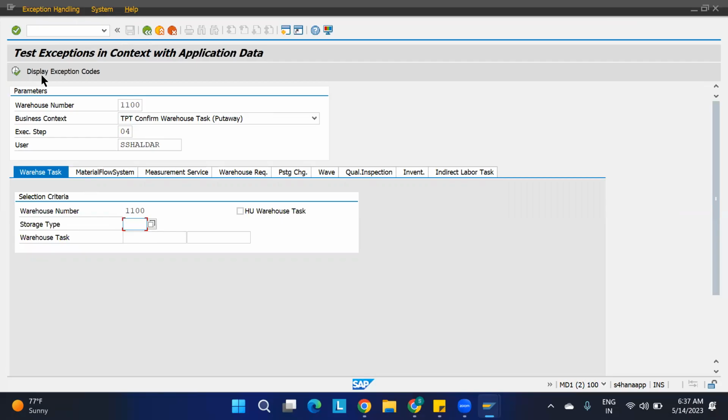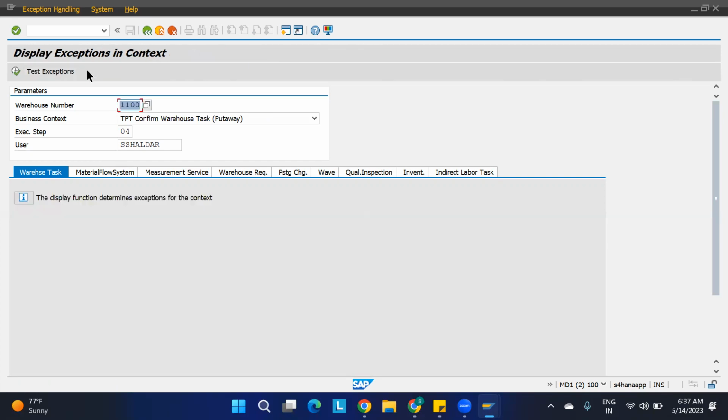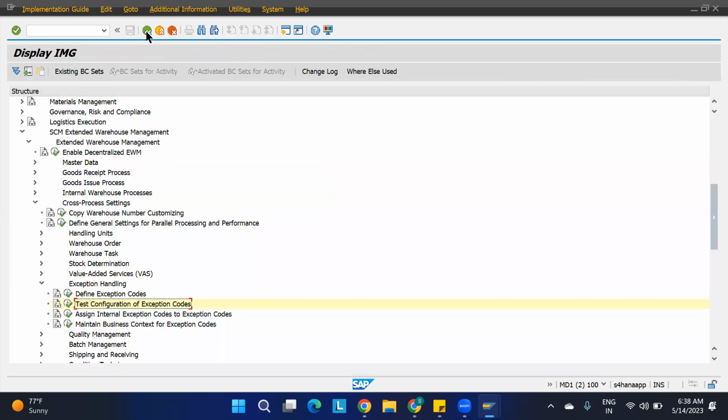No, nothing. See, here it is a test. We are testing it here. Okay, we only have to maintain it for the storage type, nothing like that. If you want to create the HU task, those things we have to do. Here, warehouse task also they have done. Okay, only testing. So here, if you say display warehouse task, okay. Now storage type, it was mandatory, right, over there?